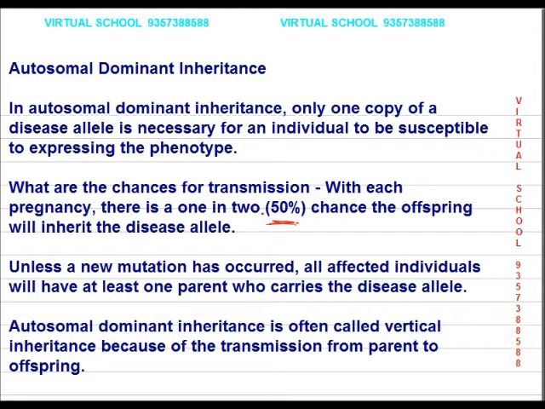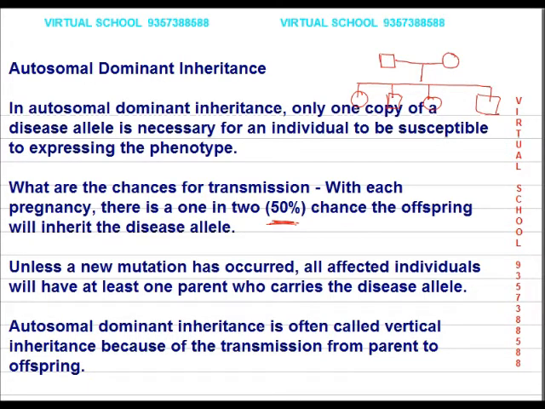Unless a new mutation has occurred, all affected individuals will have at least one parent who carries the disease allele, because here this is moving from one generation to the next in the form of dominant. So if any of the parents, let us say this is a male and a female, as we express it like this, in their progeny, out of let us say 4 individuals, one female, followed by a male, then another female, and lastly the male. So these 4 possibilities are there.